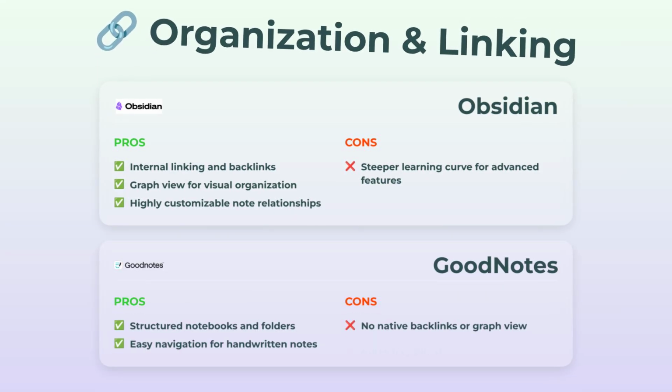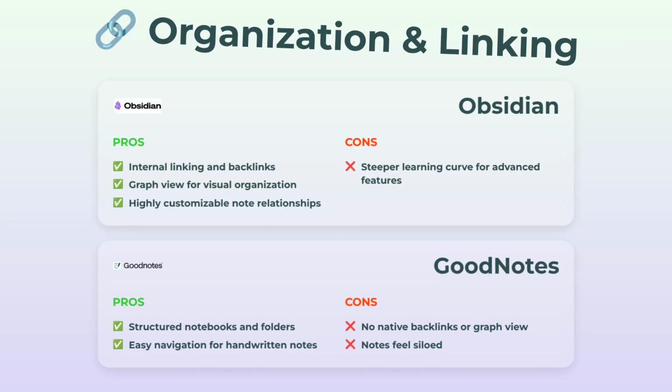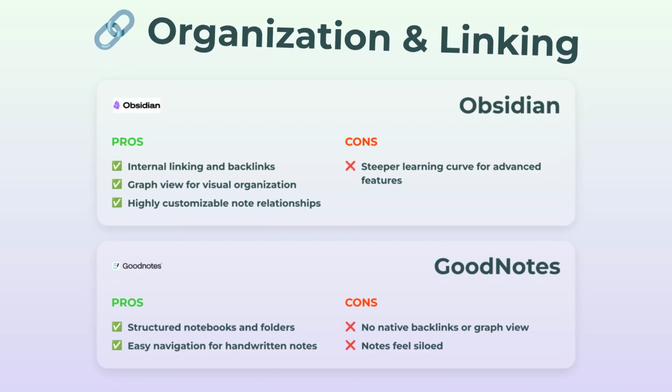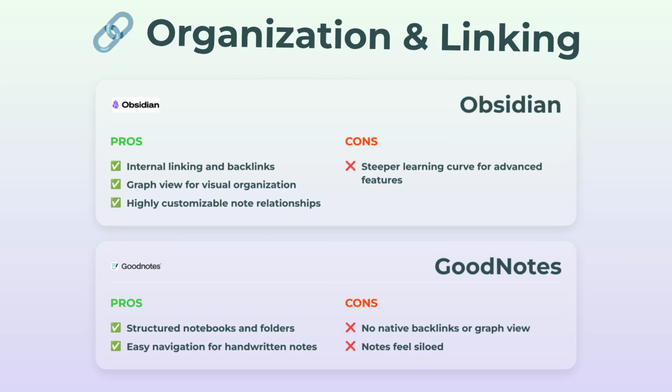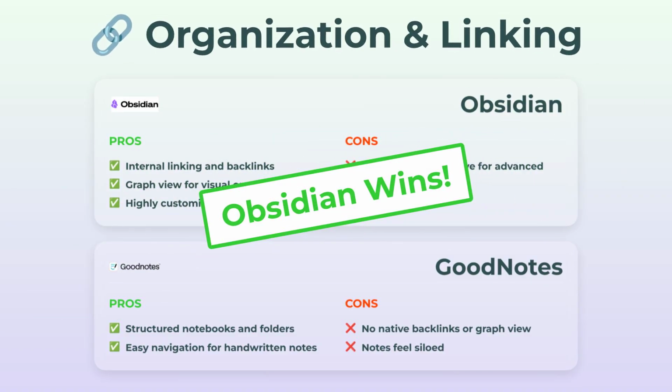Now swap over to GoodNotes. It does the classic notebooks and folders thing, and navigating handwritten notes is totally smooth. But the downside? Your notes feel more siloed, kinda boxed in. There's no graph view or those smart backlinks. So for linking and networked organization, Obsidian takes it.